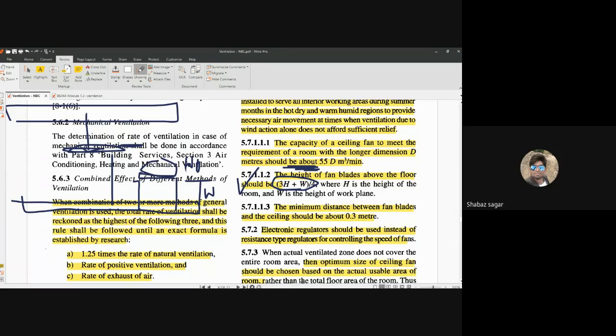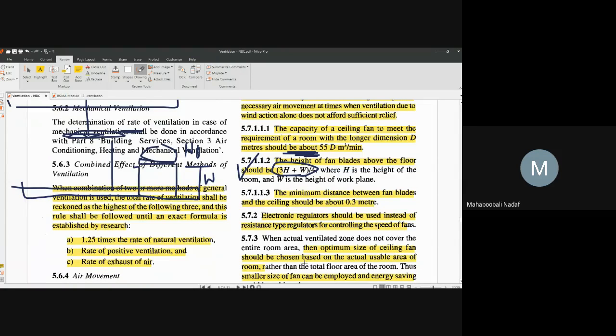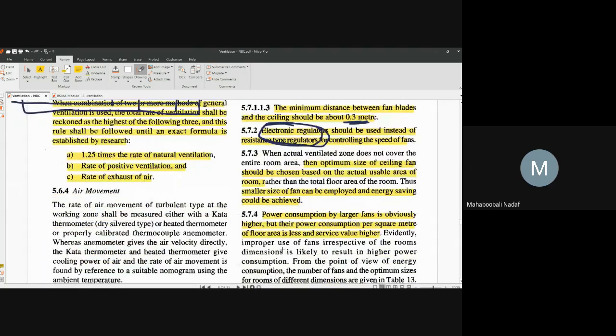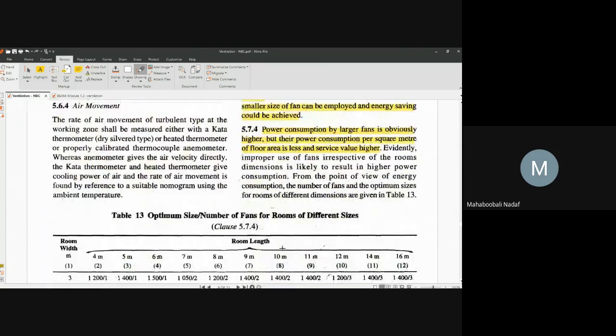Okay, no problem. The minimum distance between fan blades and ceiling should be 0.3 meter. That means the distance between the ceiling and your fan should be 0.3 meter. And you should always provide electronic regulators to control the speed. Is that okay? Yes, sir.